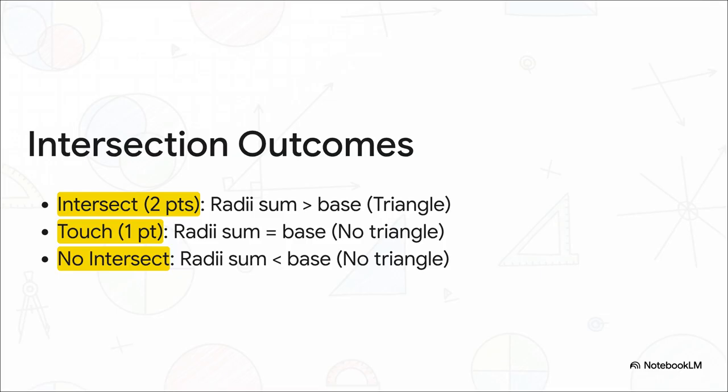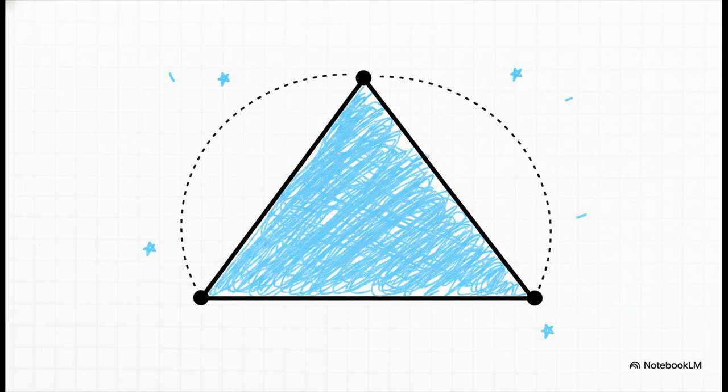Outcome 1. The circles intersect at 2 distinct points. This means the sum of your 2 smaller radii, like 4 plus 5, is 9, which is strictly greater than your base of 8. They reach past the middle and overlap. Boom, a triangle is born. Outcome 2. The circles just barely touch at 1 single point. Their sum equals the base perfectly. When this happens, the lines just collapse flat on top of the base. No triangle. And outcome 3. The circles do not intersect at all. Their sum is less than the base. There's no connection in the air. So, no triangle.